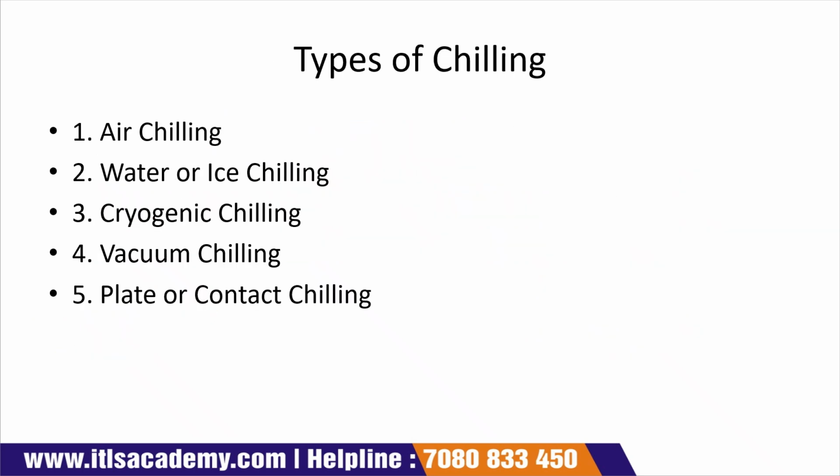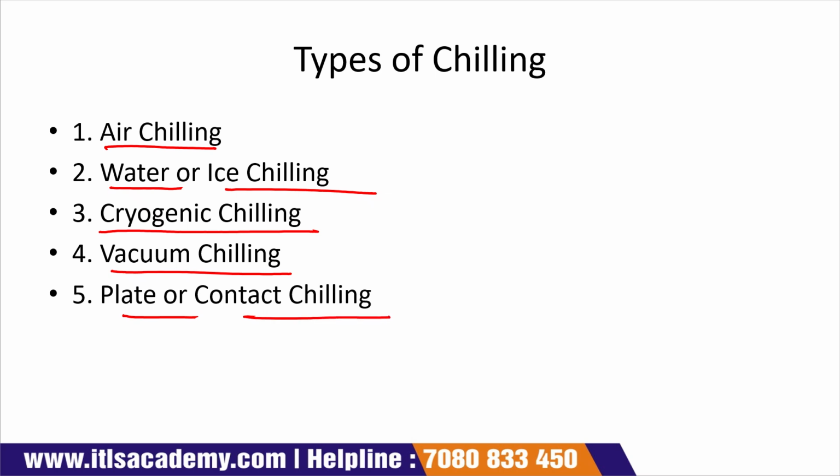Types of chilling: air chilling, water or ice chilling, cryogenic chilling, vacuum chilling, plate or contact chilling. So there are 5 types of chilling process.